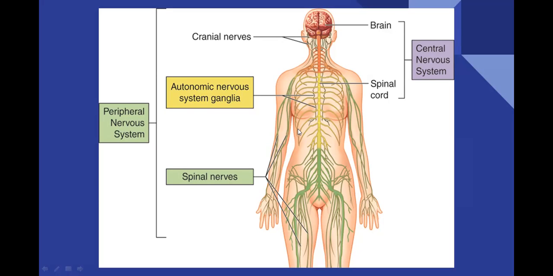Just remember that the total spinal nerve, from this region to this region, has a single neuron. The single neuron's axon is starting from this region and extending up to this region.